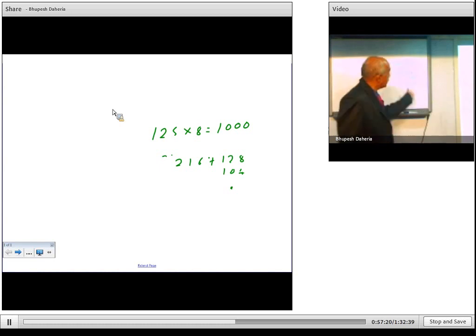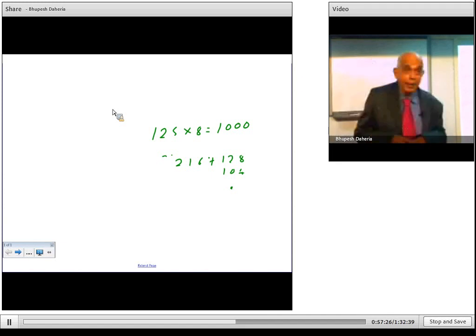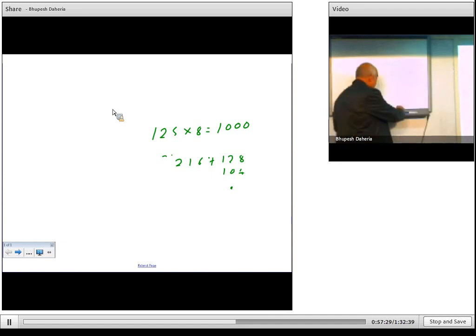Either this, or they will ask, if you divide by 8, what is the remainder? They will just change this to 129, or 106. They will say if you divide this number by 8, what is the remainder? You just consider the last 3 digits, because up to this it will be 1000, which is divisible by 8. So now you know 16 into 8 is 128, so the remainder is 1, simple. Or here 13 8s are 104, 2 is the remainder.